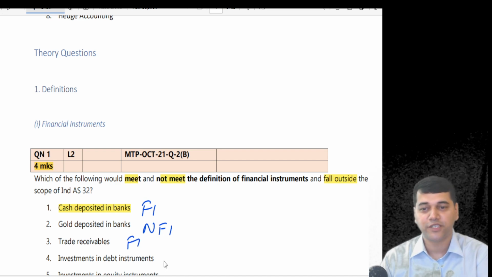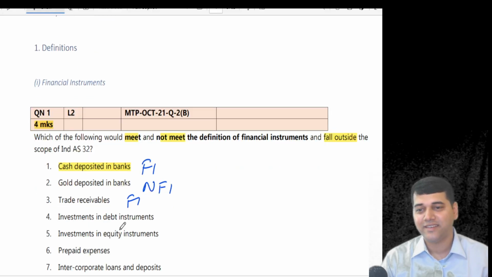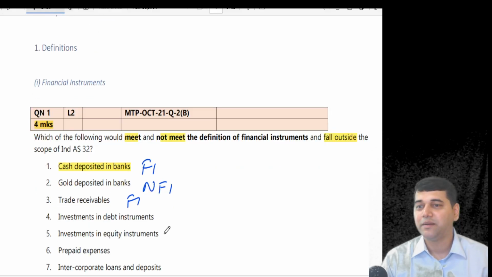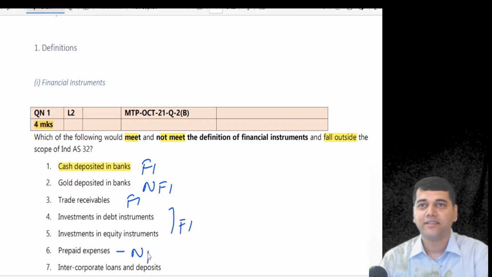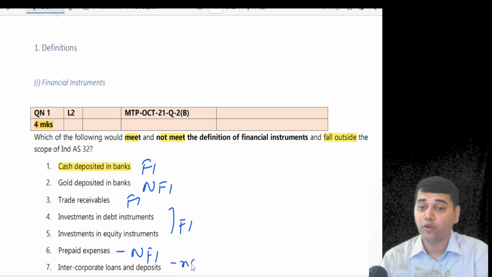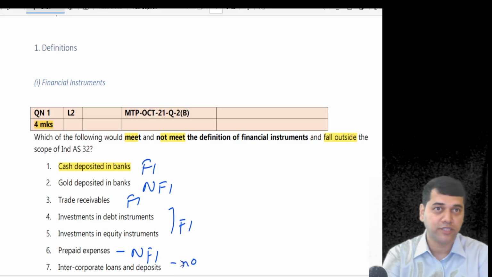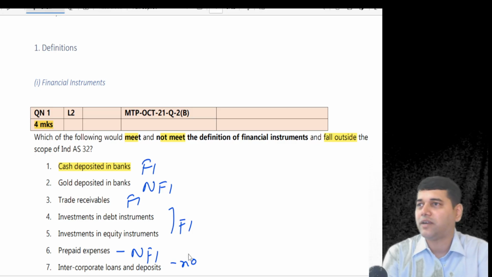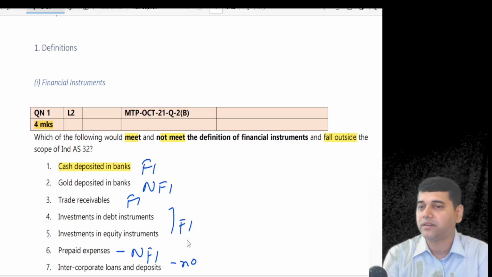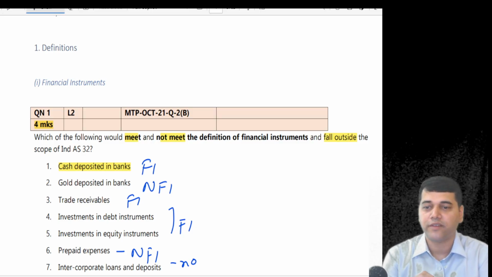Financial instrument. Investment in debt? Investment in equity? Prepaid? Why? No contract. Did they ask you the reason in this question? No, not required. See, understand the verb here. They didn't tell you the verb also, in fact.